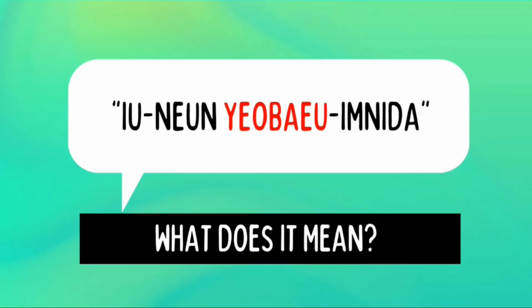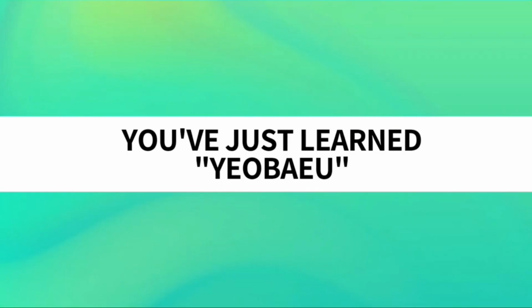So, looking back to what was flashed at the beginning, we already know by now that the meaning of the sentence IU는 여배우입니다 is IU is an actress. And with that, you've just learned YEOBAEU.